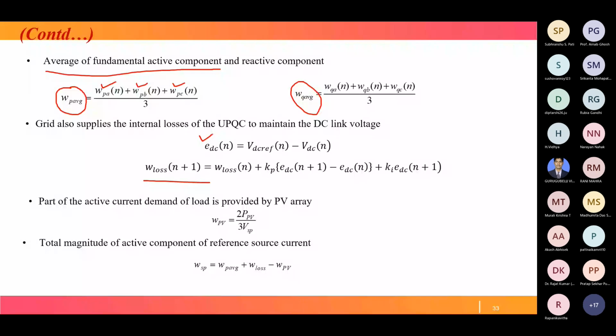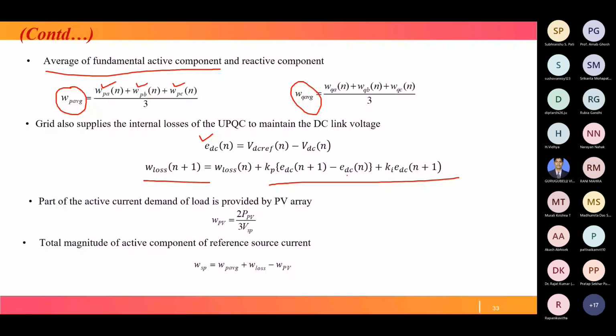Now another thing: part of the active current demand of the load is provided by the PV array. Since we have used the PV array to feed the DC link voltage, some demand of the load is also supplied by the PV array. That's why we have to consider the PV array component, called WPV.